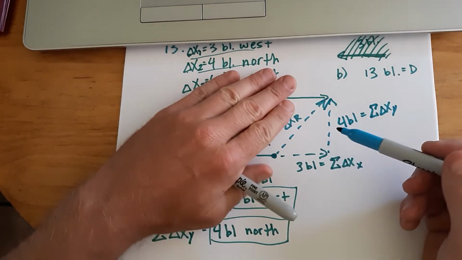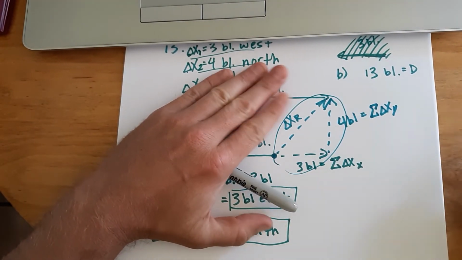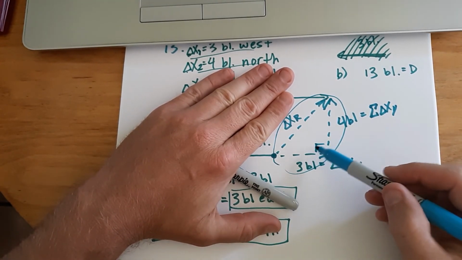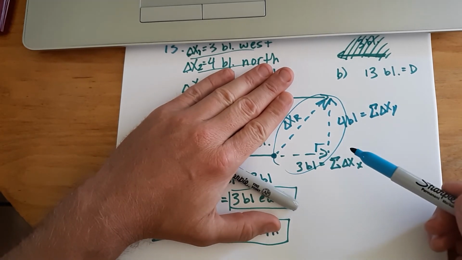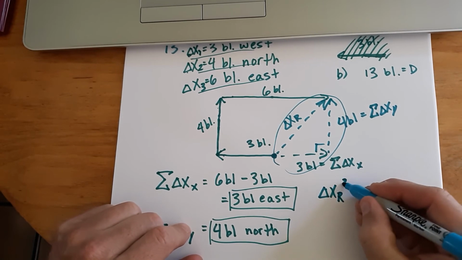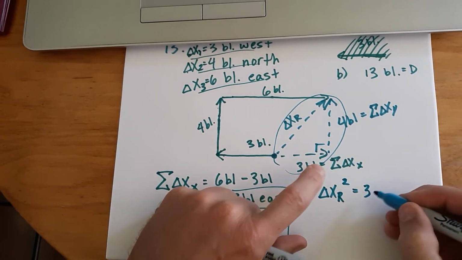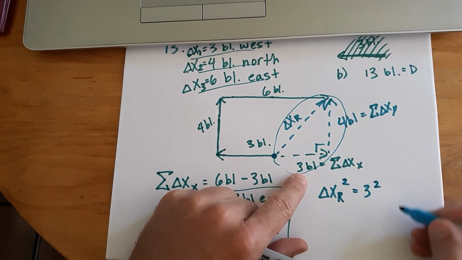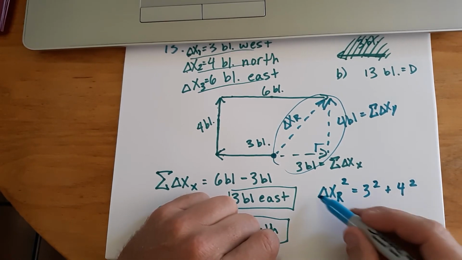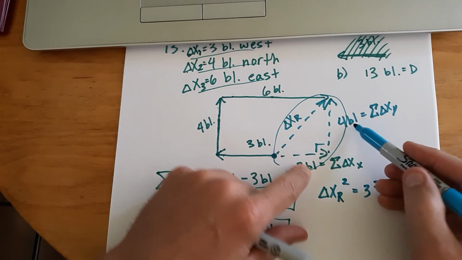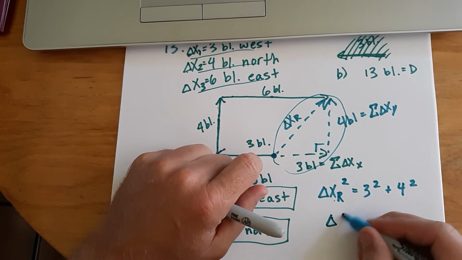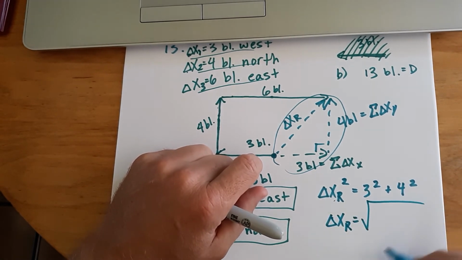Okay, now forget all of this stuff. Do you see that I have a new drawing here? What does this look like to you? Looks like a right triangle, and we can do Pythagorean Theorem to find that delta XR. So I'm going to write delta XR squared equals, I'm going to drop the unit here just to make things go a little easier, 3 squared plus 4 squared. This is Pythagorean Theorem, right? A squared plus b squared equals c squared. And then I'm going to isolate delta XR by doing the inverse operation.